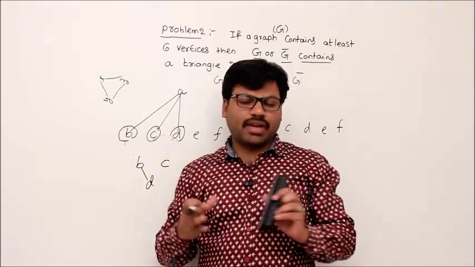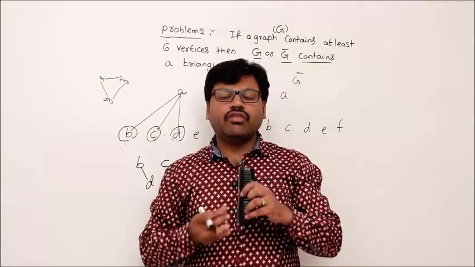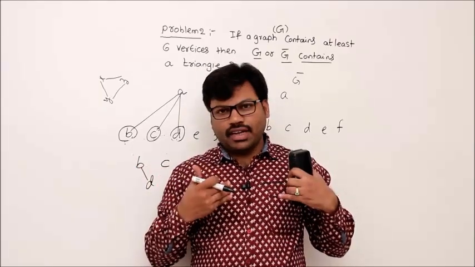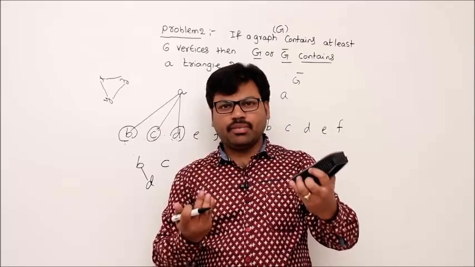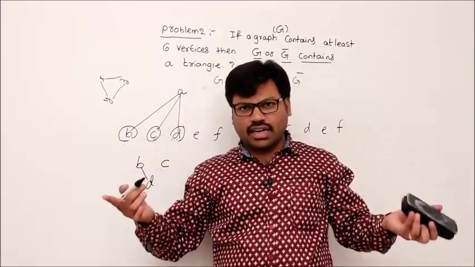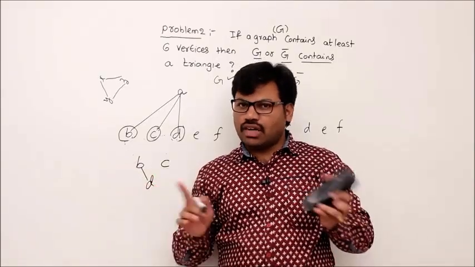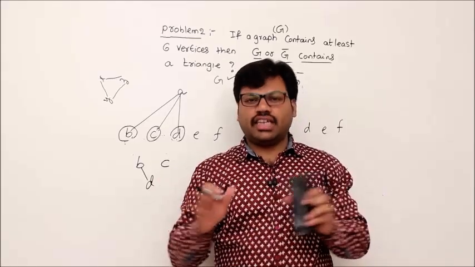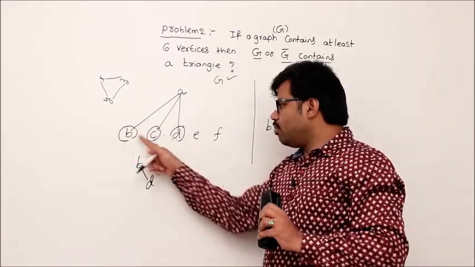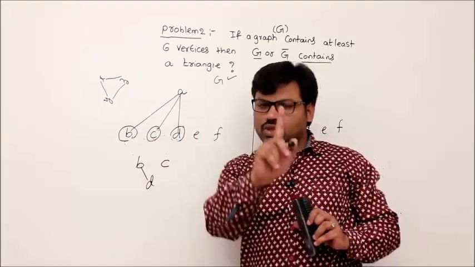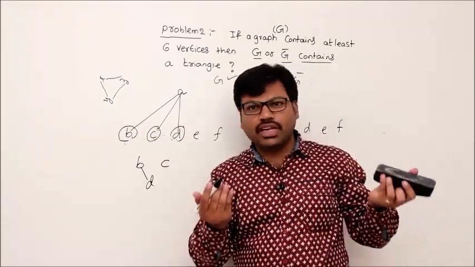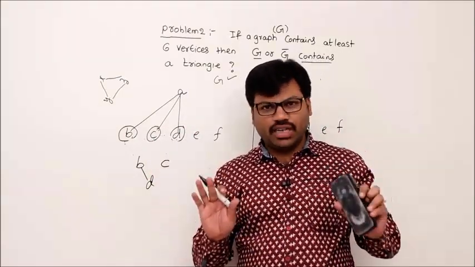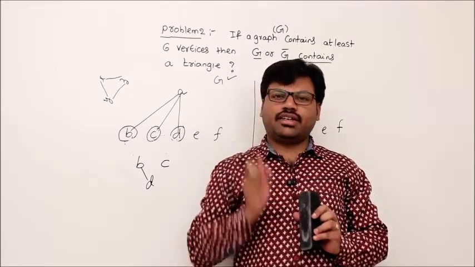In entire discrete maths, whenever there are theorems, we prove theorems using a concept like this. I am one player, you are another player, we are playing a game. I take one stand, you take the opposite stand. And at the end of the day, someone will win. Whoever wins, their stand will be the correct statement. Here my stand is that between BC or CD or BD, there is at least one edge. Then your stand should be there is no edge between BC, there is no edge between CD, there is no edge between BD. Keep that in mind. That is your stand.